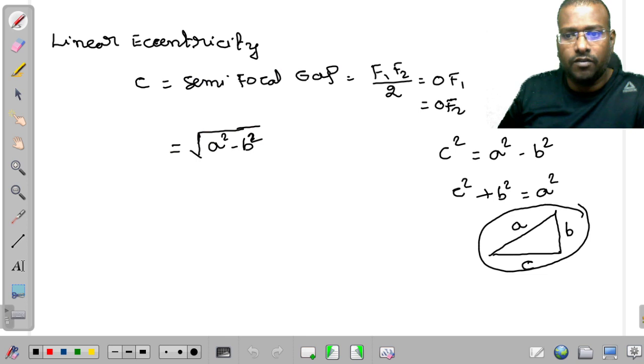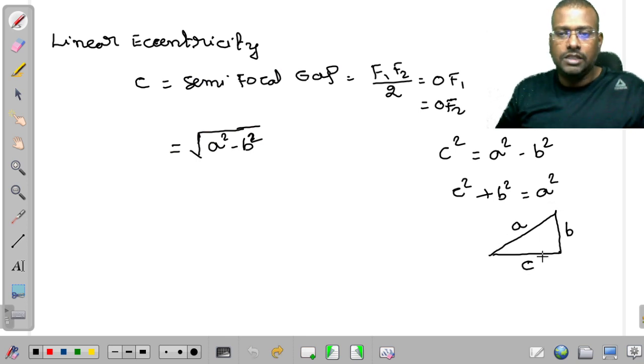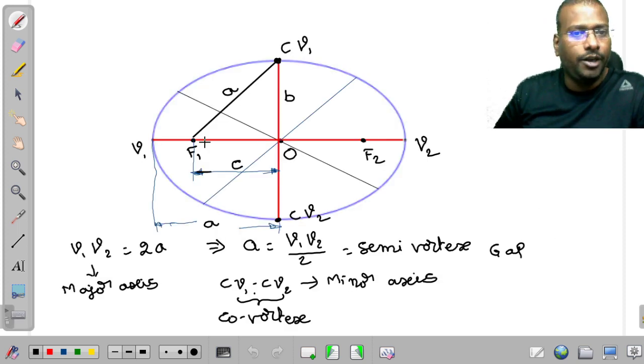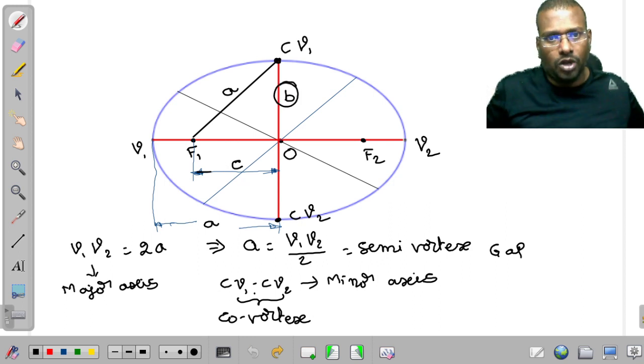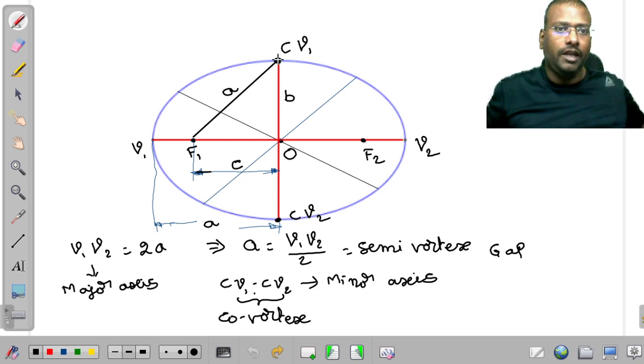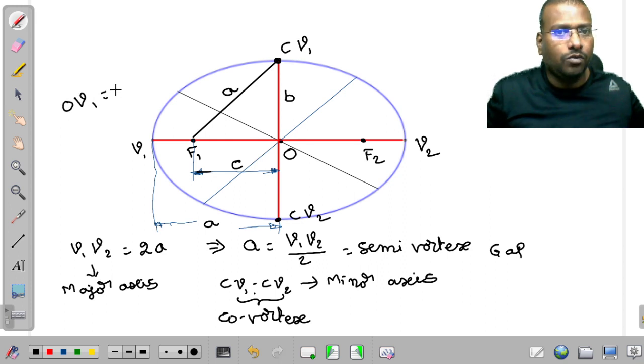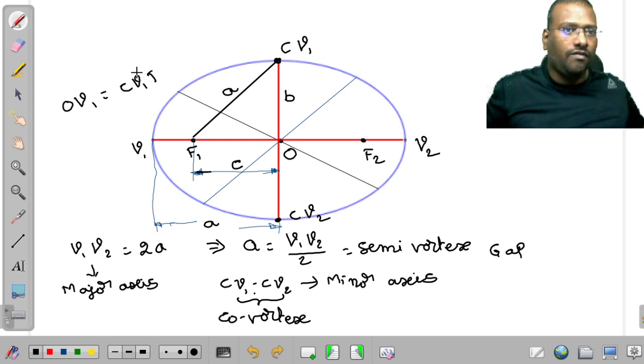So from this one, if you observe, a is the hypotenuse. If c is horizontal, b is going to be vertical. We know that c is going to be on the major axis or in the vertex line. In the vertex line only F1 and F2 are going to be present. Therefore, OF1 is going to be c. It is horizontal. Perpendicular to that, if you draw it, we are going to get b. Automatically, co-vertex to the focus is going to become a. So here we know one thing: OV1 is equal to CV1F1.